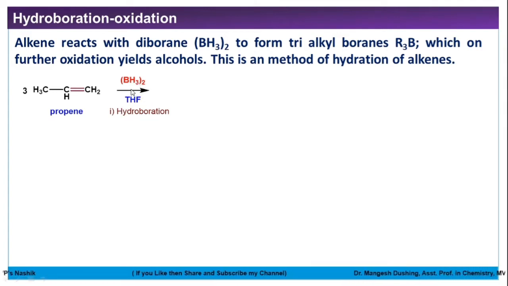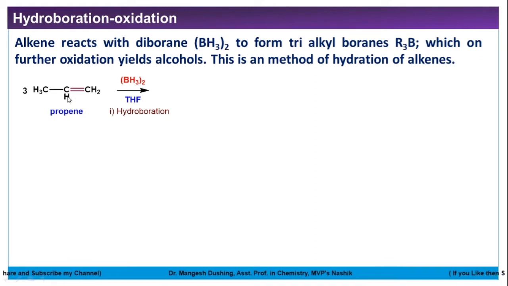In this case, this addition reaction also goes via Markovnikov's rule. So what is Markovnikov's rule? In an addition reaction, the negative part of the reagent goes to the carbon atom which has less number of hydrogen atoms. So what is the negative part here? Friends, hydrogen is the negative part of the reagent. Hydrogen is present in hydride form. Hydride means H minus, while boron is electropositive, that is B plus.